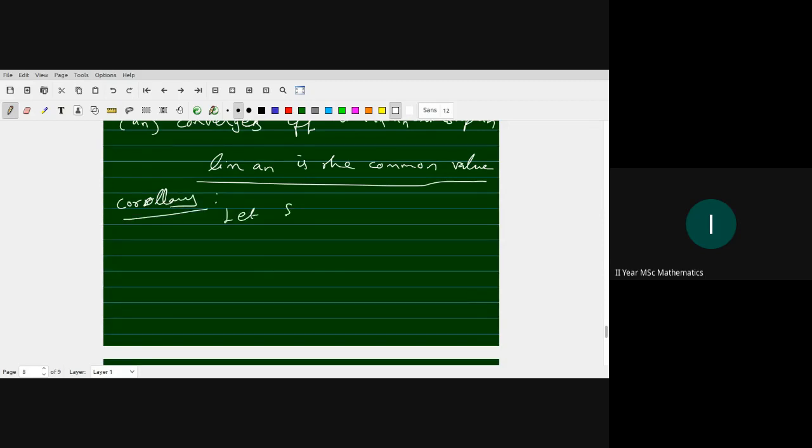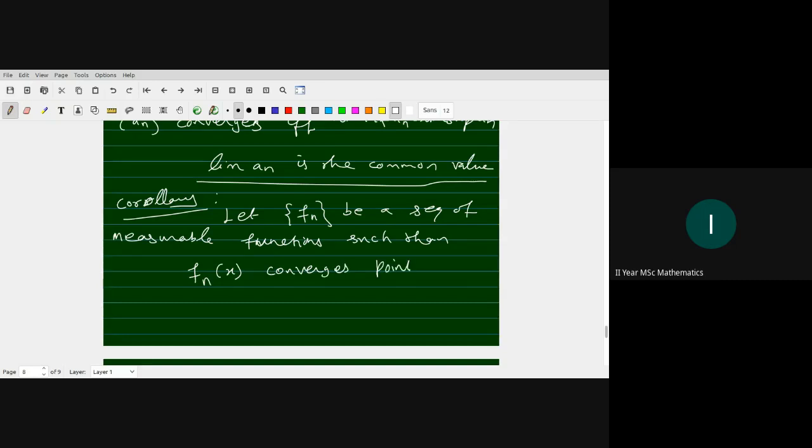Let us consider a sequence of measurable functions f_n such that f_n(x) converges pointwise for all x in capital X. So f_n converges pointwise on X. Then